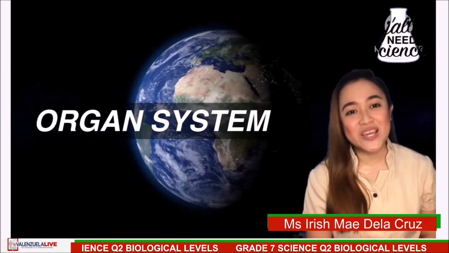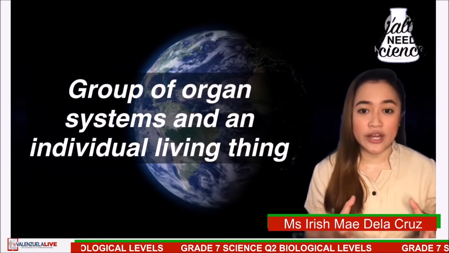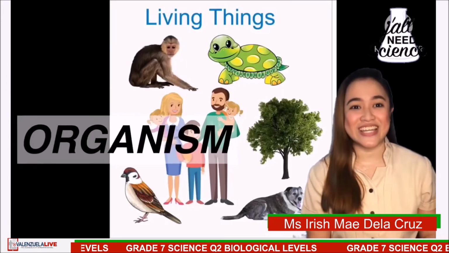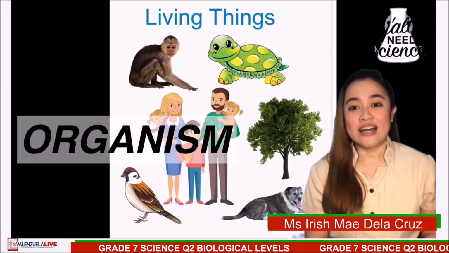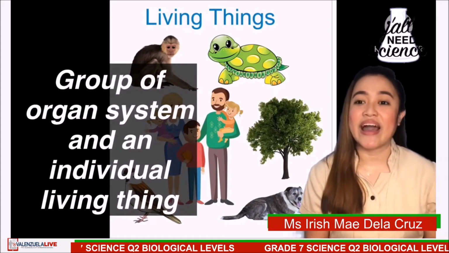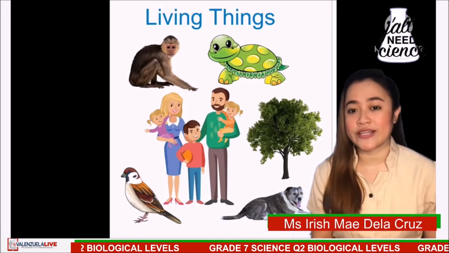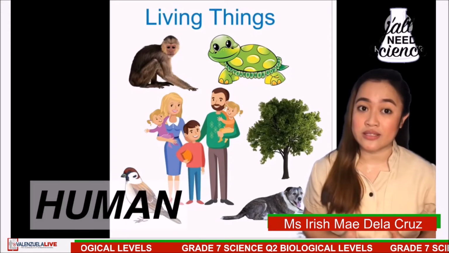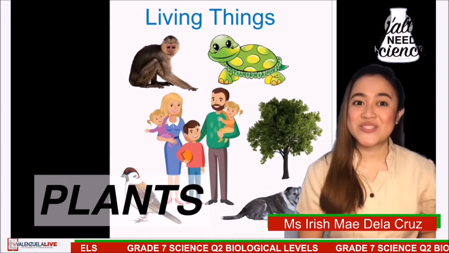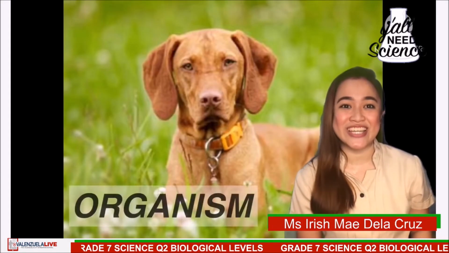Now, what do you think will happen if these organ systems are being grouped together? So, that is what we call the organism. Again, an organism is a group of organ systems and an individual living thing. Examples of these organisms are not only human beings, but also animals and plants. As you can see here, the dog is an example of an organism.